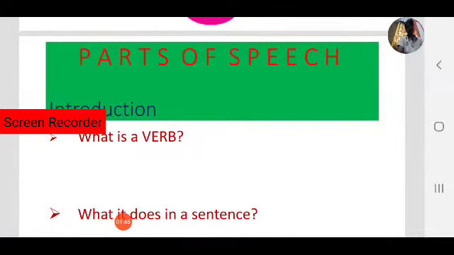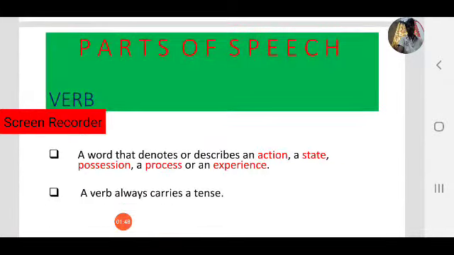Let us see. Okay, a verb is a word, as you know, that denotes or describes an action, a state, a possession, a process, or an experience.